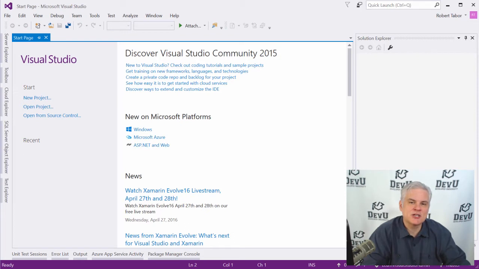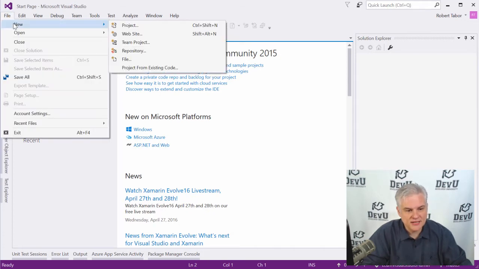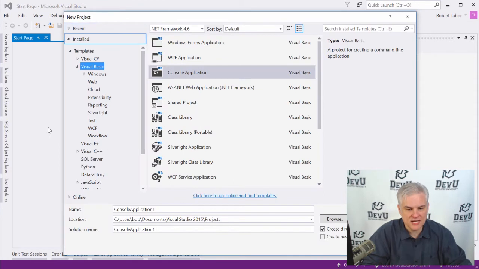Again, like I said in the introduction to this course, I'm going to assume that you have some version and edition of Visual Studio already installed. Even if your Visual Studio looks a little bit different than what you see on my screen, that's okay. The basics are the basics no matter what. So let's go ahead and get started. I'm going to go to the File menu and select File, New Project. That'll pop open the New Project dialog.